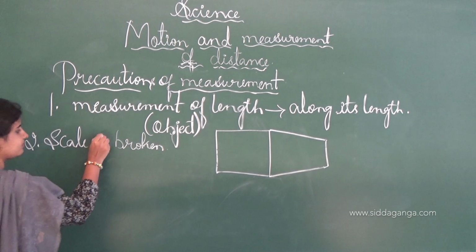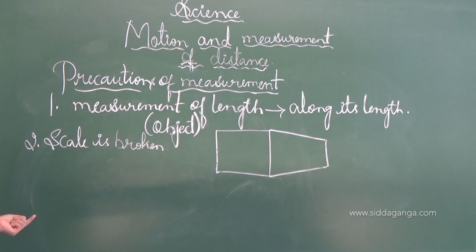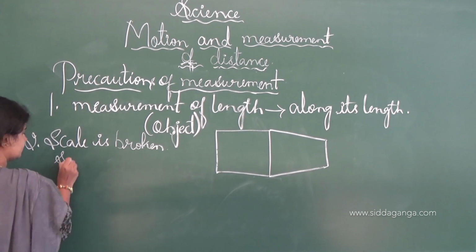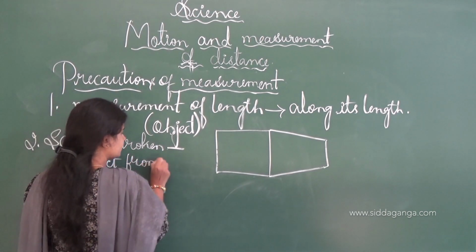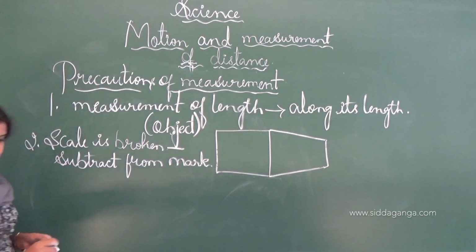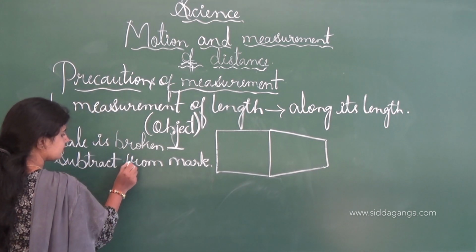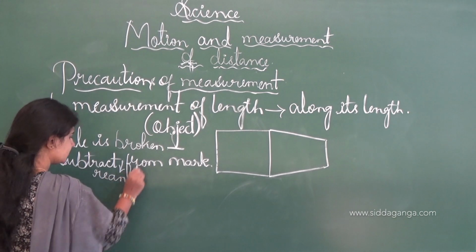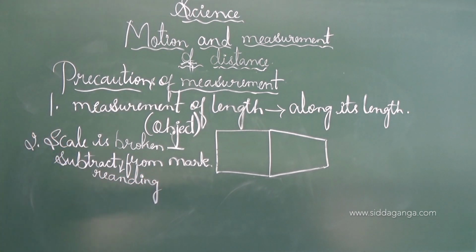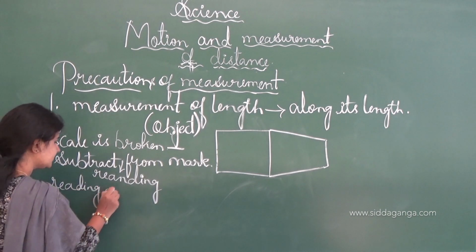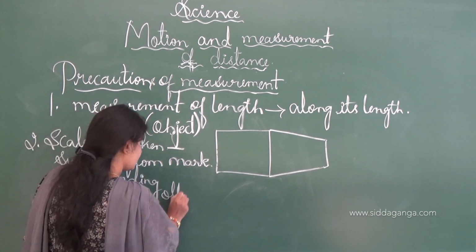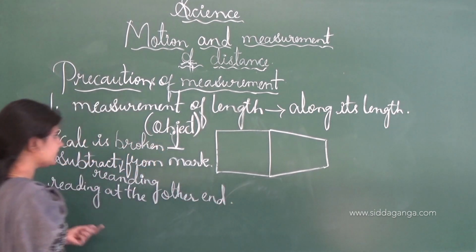We take the full mark of the scale, and then subtract the reading from the mark, to the reading at the other end. See, it is a second precautionary step.